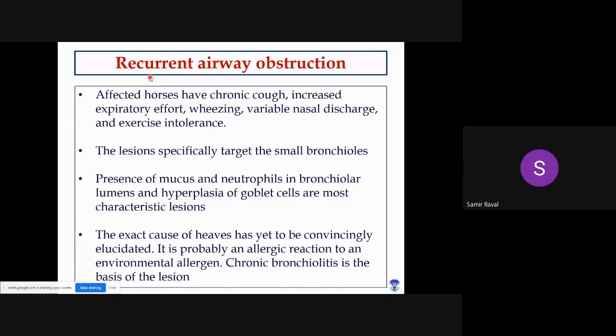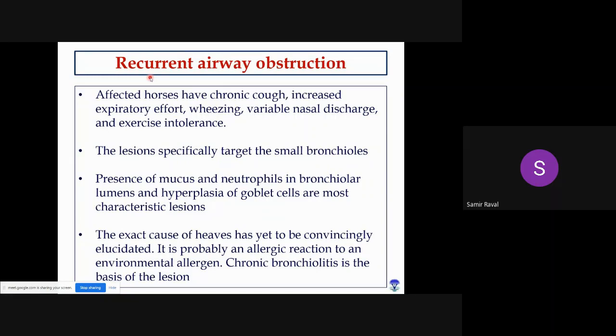The lesions are most commonly encountered in small bronchioles, and if you go for gross examination, many a time you will find the presence of mucus or mucus-mixed exudate inside the small bronchi. And microscopically, what will you find? Microscopically, the mucus is mixed with neutrophils, and many a time you will also find hyperplasia of goblet cells. This mucus and mucus-mixed exudate will obstruct the small lumen of the small bronchioles.